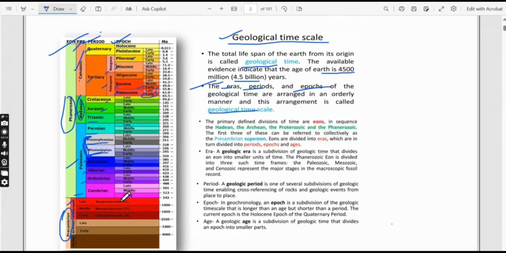So let's start with the Precambrian of India, which is our major task for today. This is written for your information. You can read them out.